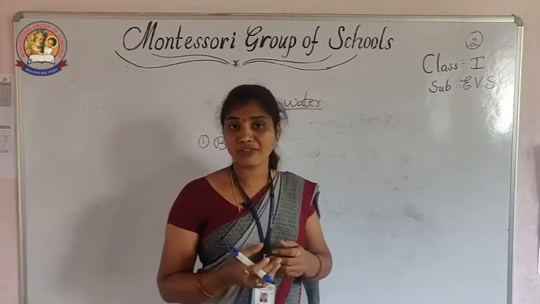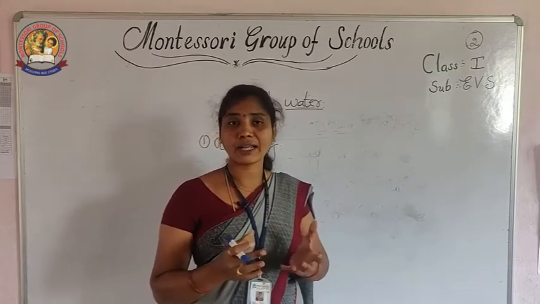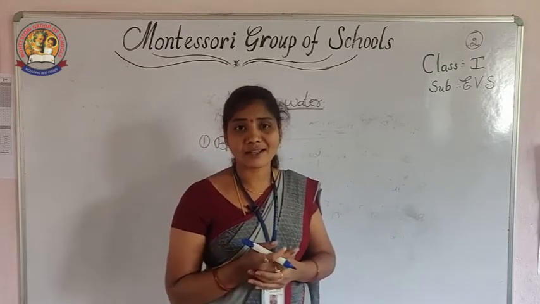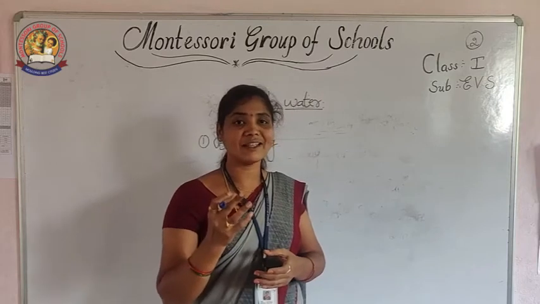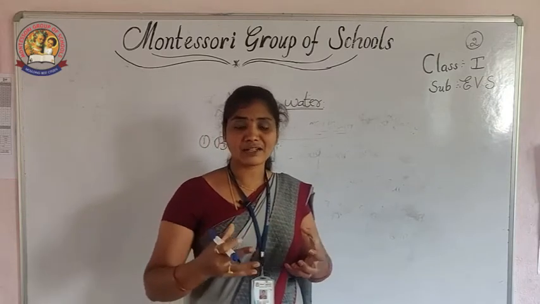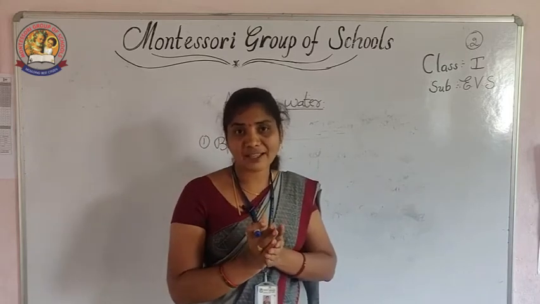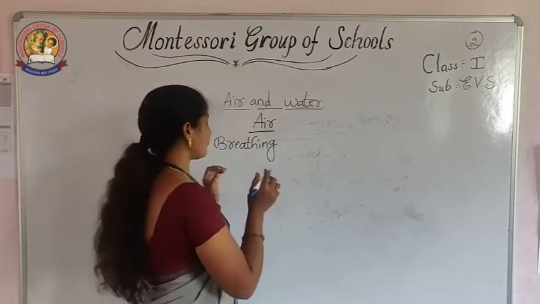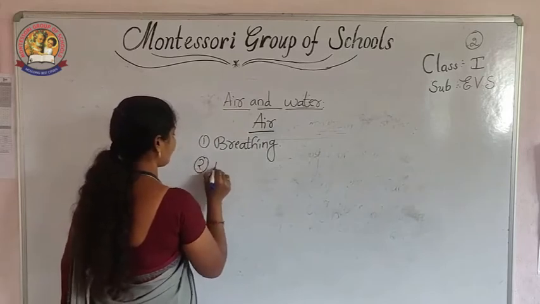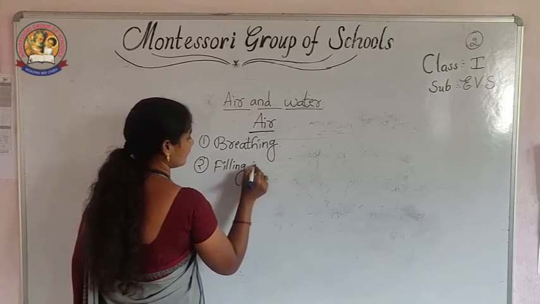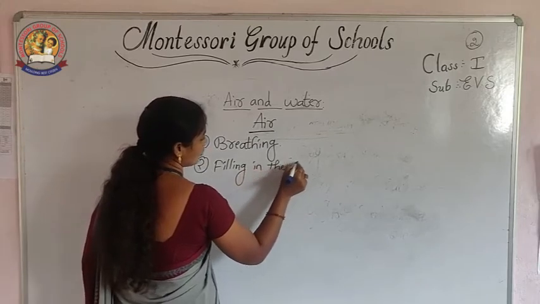Okay, I want to play football or volleyball. How can we play? Why is the ball round? Because inside it is filled with air. We are filling the football or volleyball with air.